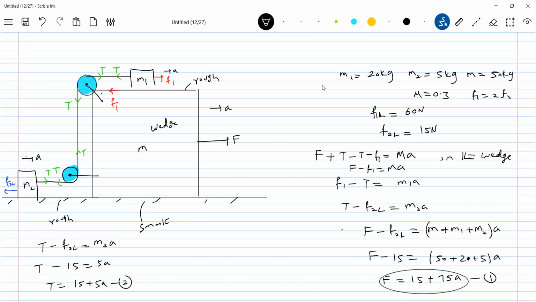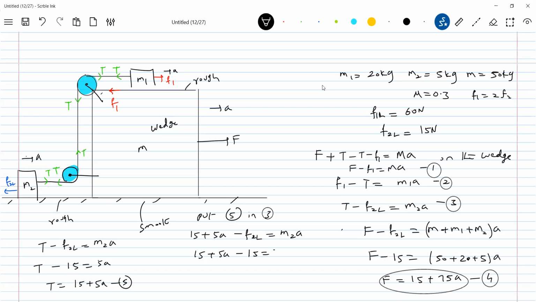So I'll do one thing. I'll give the numbers 1, 2, 3, 4. Substitute 5 and 3. So this should be 15 plus 5A minus F2L equal to M2A. Value of F2L 15. M2 is how much? M2 is 5A.